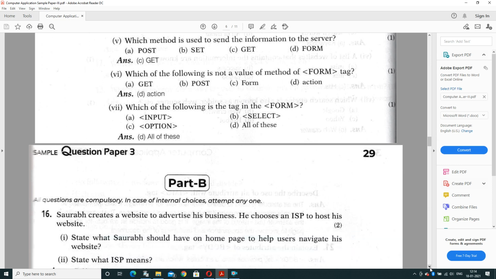Question number 5: which method is used to send the information to the server? Post, set, get, form. Get method is to send the information, while post method is to receive the information.